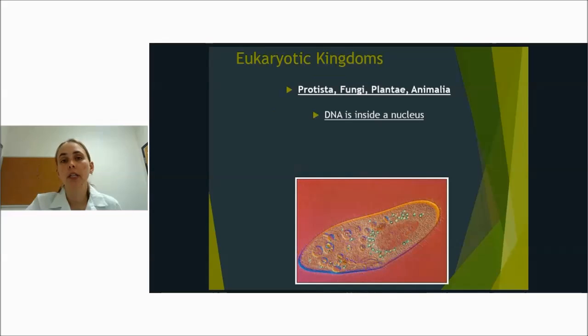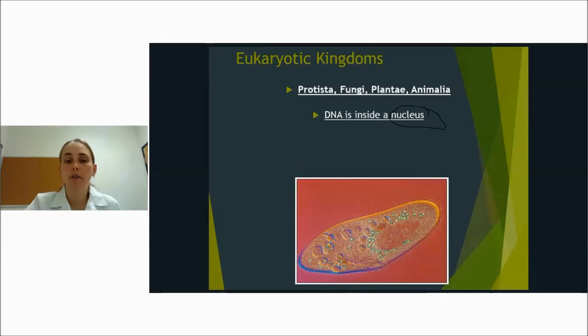So if we go into the domain eukarya, eukarya meaning all eukaryotic cells, they have a nucleus. We're going to find the four kingdoms: Protista, fungi, plantae, and animalia. So all things that they have in common under domain eukarya is that DNA is inside a nucleus. They have a nucleus, okay?